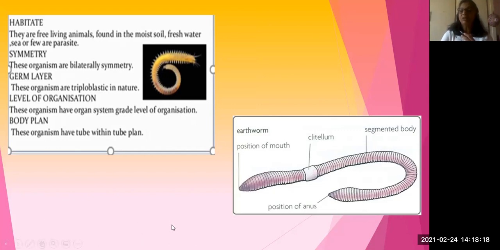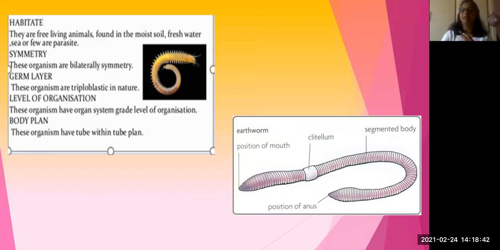If you see the structure of the earthworm, you can see the position of the mouth, the first one, the prostomium. Then you can count the segments from here. This is a pink color patch-like structure. If you observe the earthworm, you can understand.